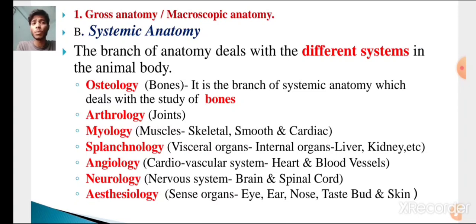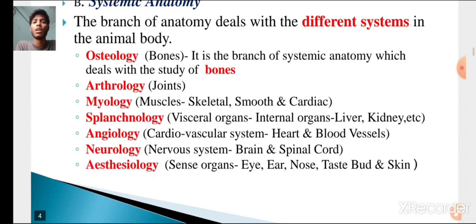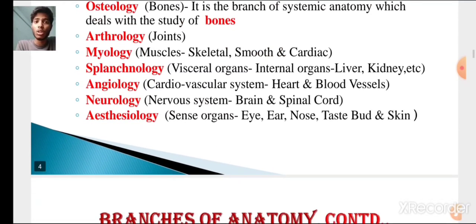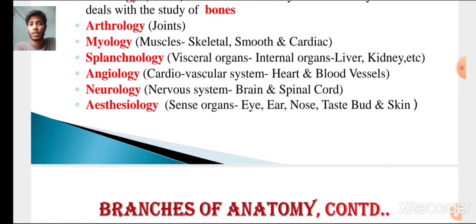Now, let us come to the other class within gross anatomy, that is systemic anatomy. Here, this branch of anatomy deals with the different systems of the animal body. The study of bones is osteology, the study of joints is arthrology, myology is the study of skeletal, smooth and cardiac muscles, and angiology is the study of the cardiovascular system, that is the heart and blood vessels. In neurology, we will study the nervous system, which includes the brain and spinal cord. In aesthesiology, we will study sense organs.